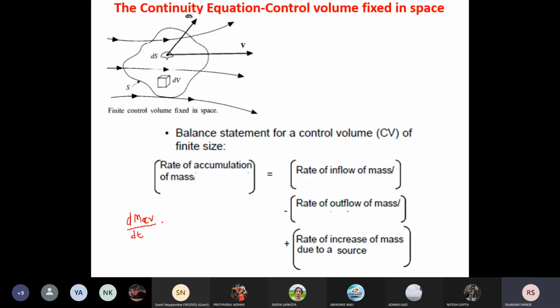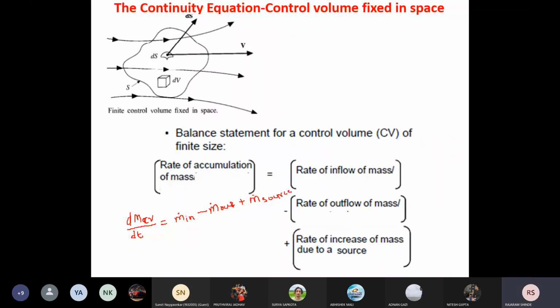This is the rate of accumulation of the mass. Next, the rate of inflow. I will write m dot, which means it is a derivative, with subscript in because it is inflow, minus the rate of outflow, m dot out, the mass outflow, plus the source, which is the rate of increase of the mass. That is m dot, a derivative, and this is the source.